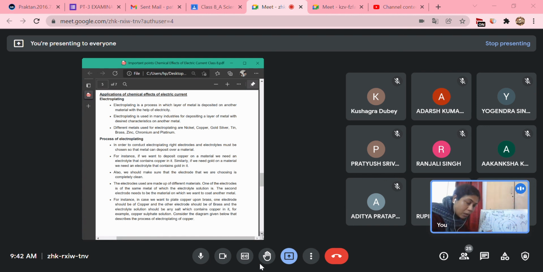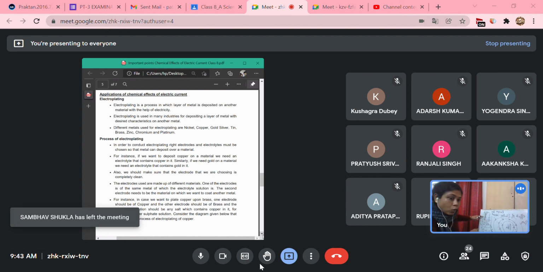Again, I am telling you what will happen. Suppose we want to coat it with silver. We take silver as the anode and the solution has a salt, silver nitrate. When we start to pass electric current, silver nitrate gets dissociated into Ag+ and NO3-, and the silver starts to get attracted towards the cathode. The cathode is negative, so it gets deposited on its surface, and an equal number of Ag atoms get released from the anode.